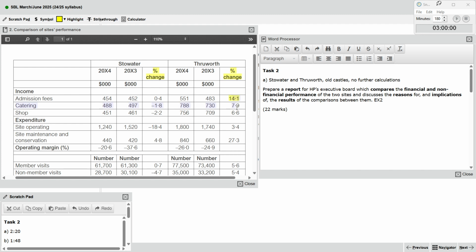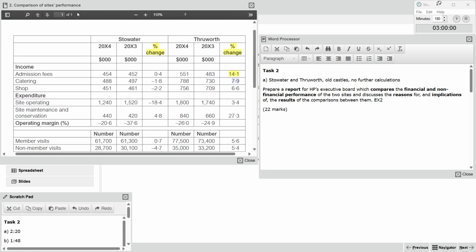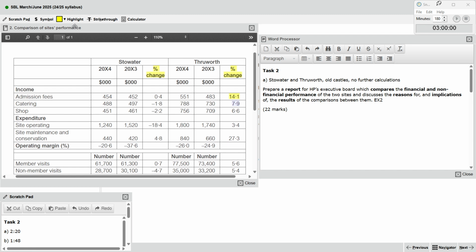And 8% increase, also a lot. And 7% increase. 18% decrease, quite a lot. And 27.3% increase, quite a lot. The remaining ones you do.